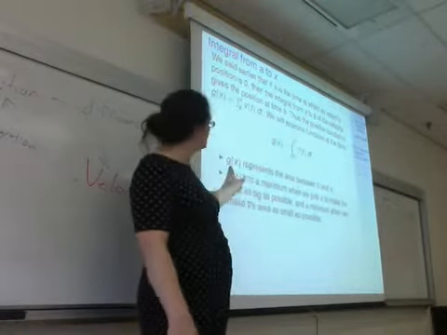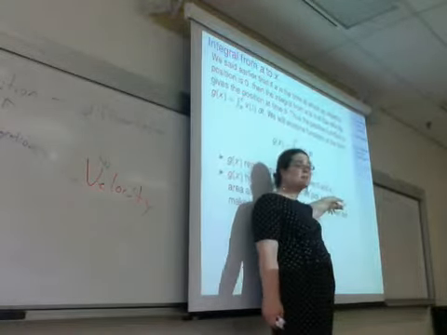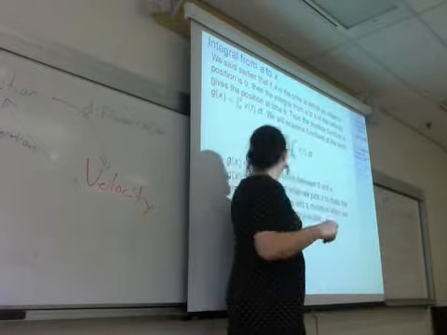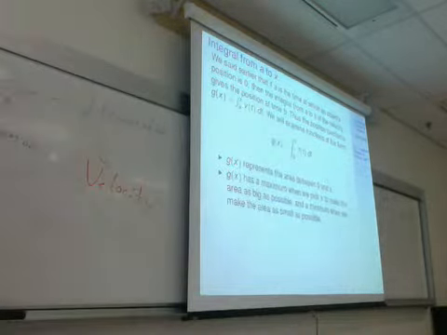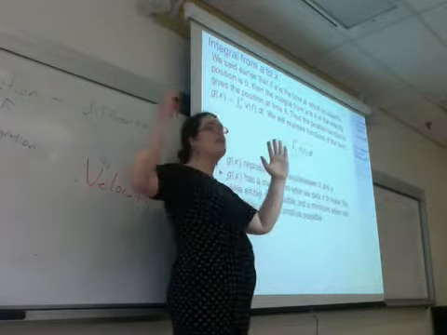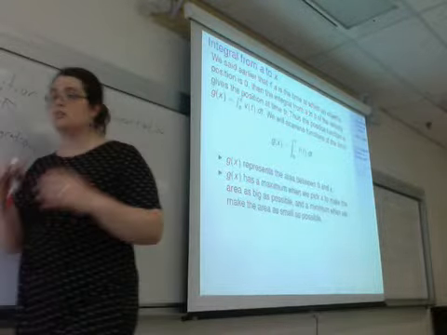Another way of thinking about it is that g of x represents the area between 0 and x. And what that area is going to be is going to depend upon what that point x represents. So if we want to find the maximum of g of x, we want to pick an x that will make that area as big as possible. If we want to find a minimum, we want to pick an x that will make that area as small as possible.